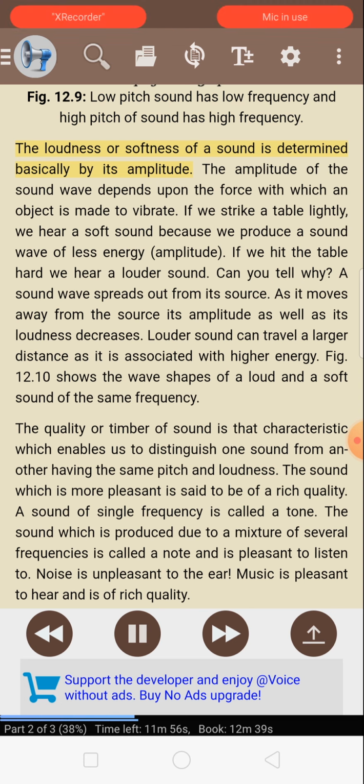The loudness or softness of a sound is determined basically by its amplitude. The amplitude of the sound wave depends upon the force with which an object is made to vibrate. If we strike a table lightly, we hear a soft sound because we produce a sound wave of less energy, amplitude. If we hit the table hard, we hear a louder sound.